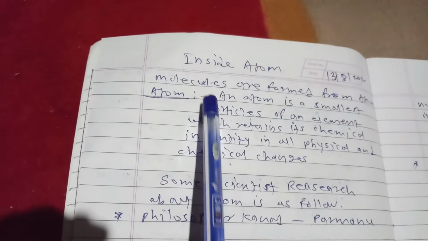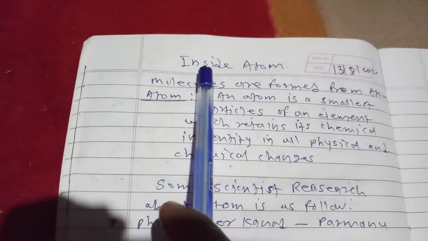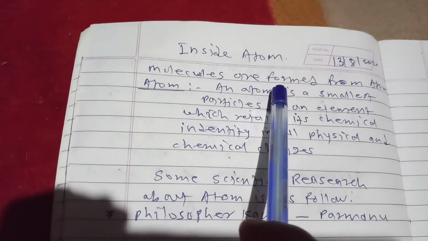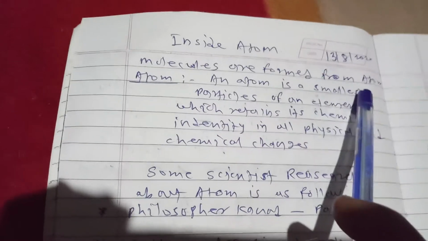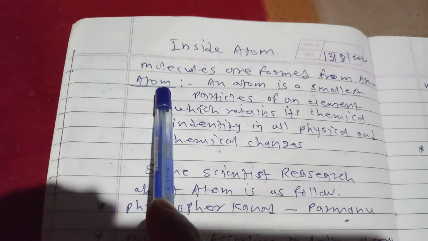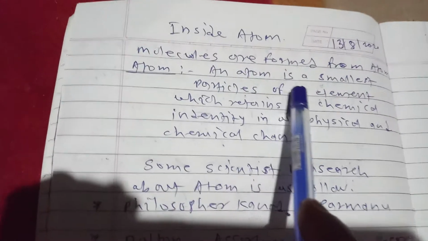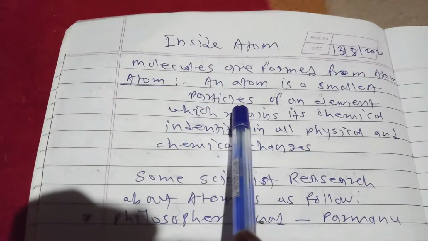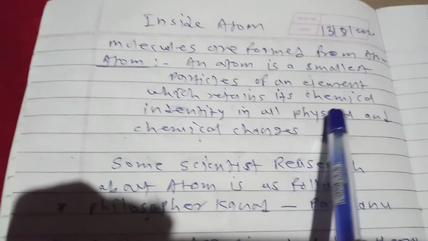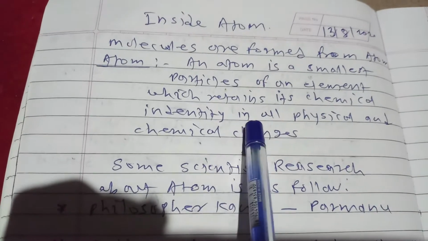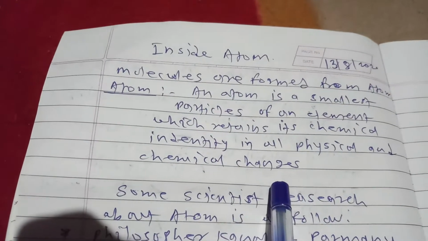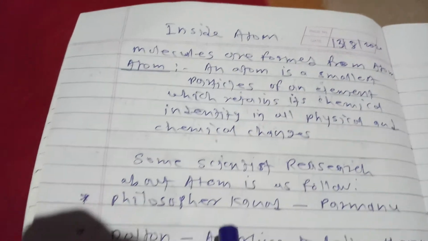Dear student, we study inside the atom. You know, molecules are formed from atoms. What is meant by atoms? An atom is the smallest particle of an element which retains its chemical identity in all physical and chemical changes. It is called an atom.